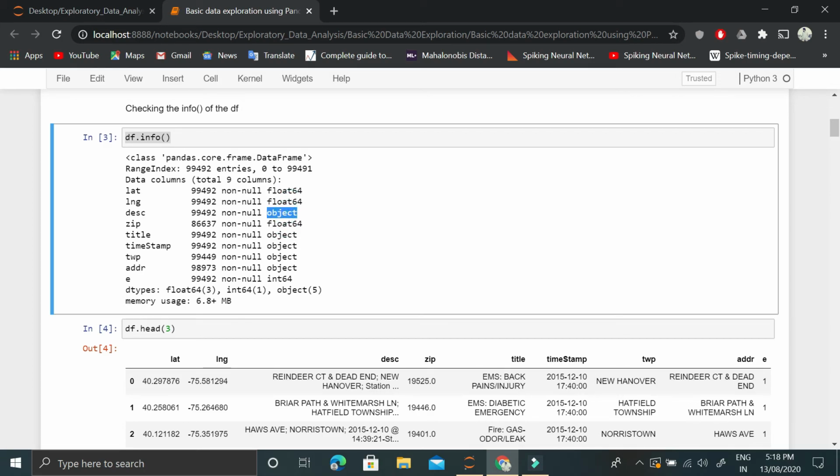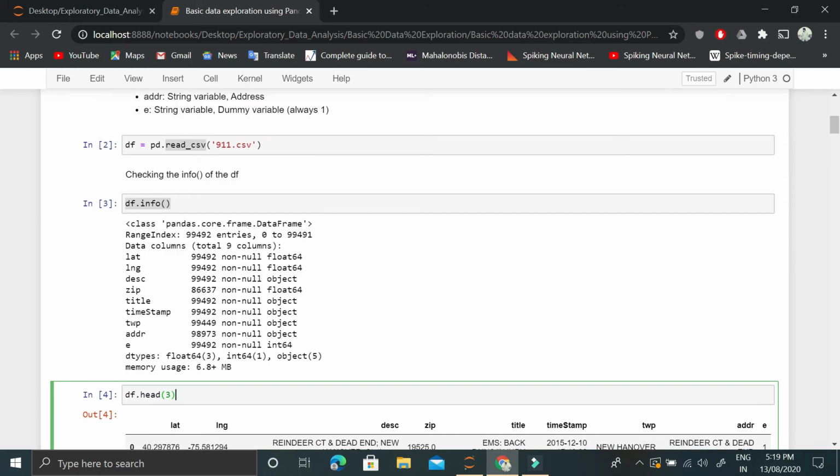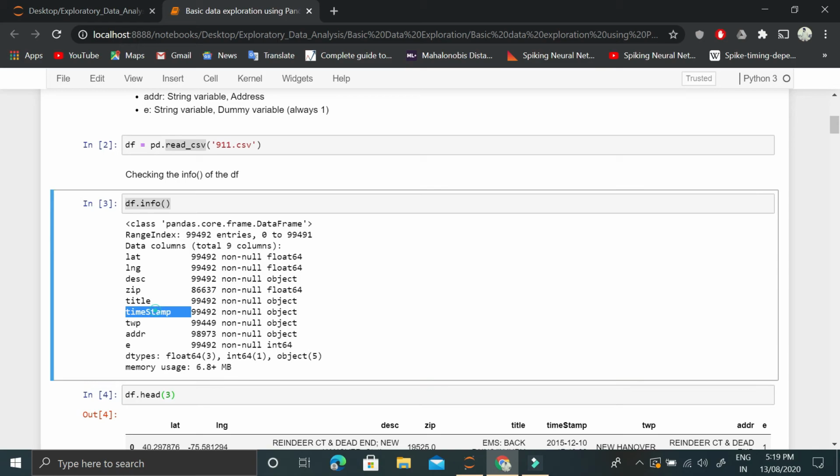This object is kind of a string. This is not even a string, but we can just think for a moment that it is kind of a string type of an object. But this information is not that necessary for at least this notebook. We might be using this information in later notebooks to do various kinds of tasks. But one thing that you need to understand is that timestamp is here an object. Instead, it should be of data type datetime, because this is a time that we are looking at. So we will be converting this timestamp type.